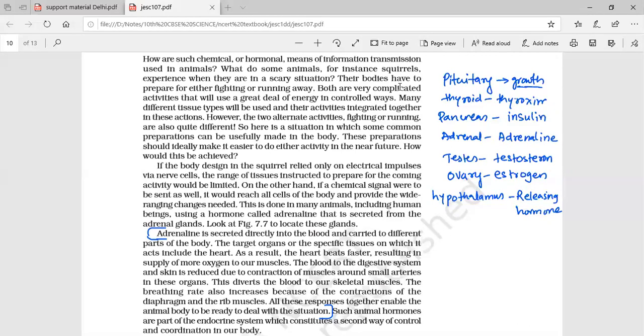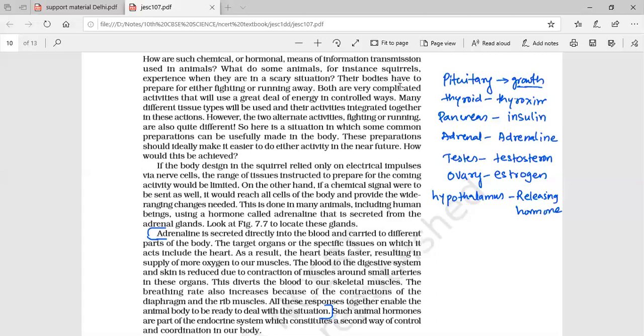So gastric glands, salivary glands, pancreas, testes, and ovaries are exocrine glands. Exocrine means they perform also. Pancreas, testes, and ovaries we won't directly consider as exocrine; they can show exocrine function. Gastric glands and salivary glands are exactly exocrine glands only. Duct glands directly release their secretion into the target site and start performing their action immediately at the target organ. Okay, that is exocrine glands.